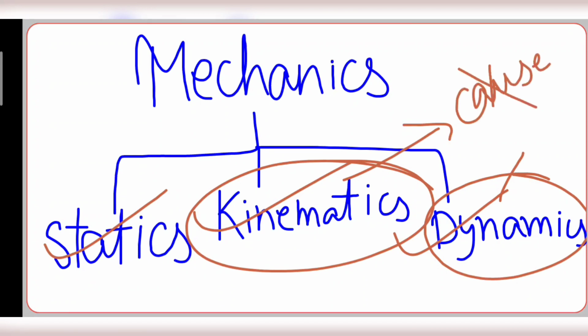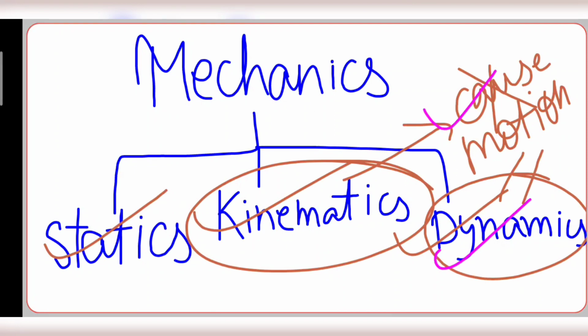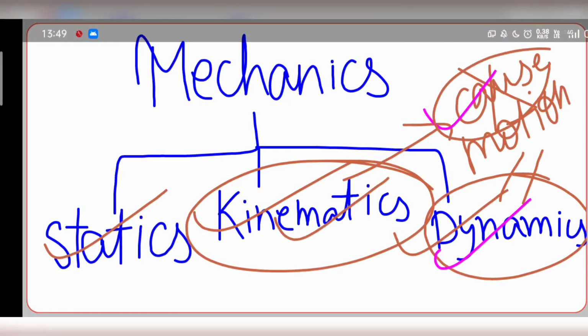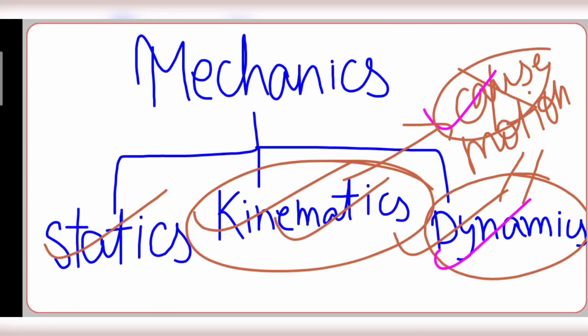Here, the cause of motion we won't be considering, but let's see what dynamics is. It is the branch of mechanics that deals with the study of motion of objects taking into consideration the cause of their motion. So here we will be taking the cause, okay? But when it's kinematics, then we won't be seeing the cause. Now comes rest and motion.